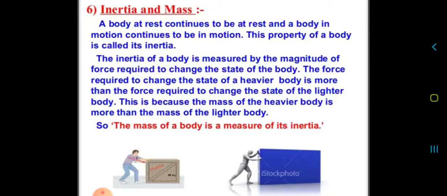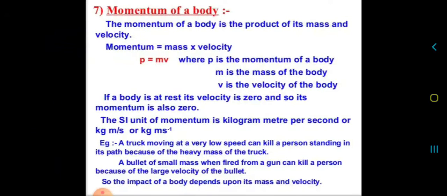Now for a heavier body, the force required to change its state is more than the force required to change the state of a lighter body. This is because the mass of the heavier body is more than the mass of the lighter body. So we can say that the mass of a body is a measure of inertia. Okay, clear?